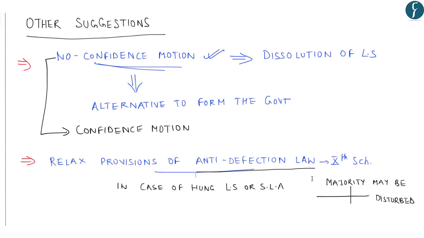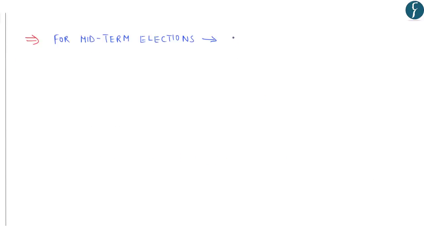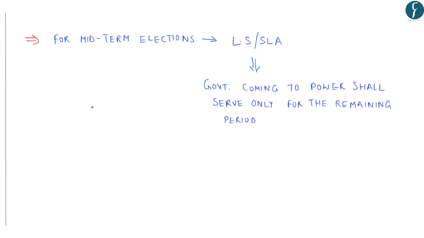The next suggestion made by the Law Commission is that for mid-term elections, for both Lok Sabha as well as State Legislative Assembly, the government coming to power shall serve only for the remaining period. It means, suppose a government has been dissolved and a mid-term election has been called after 3 years, then the incoming government shall hold office only for a period of 2 years.